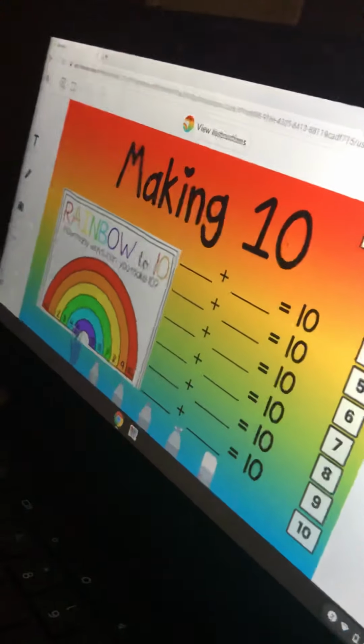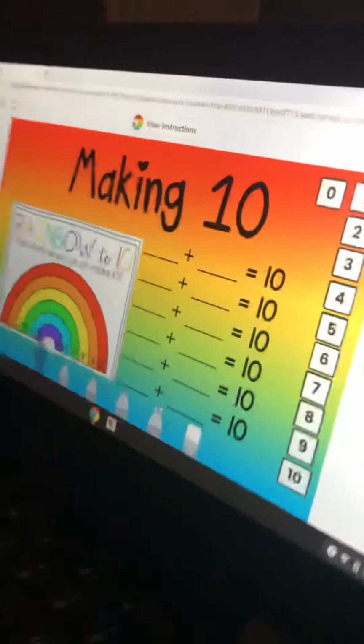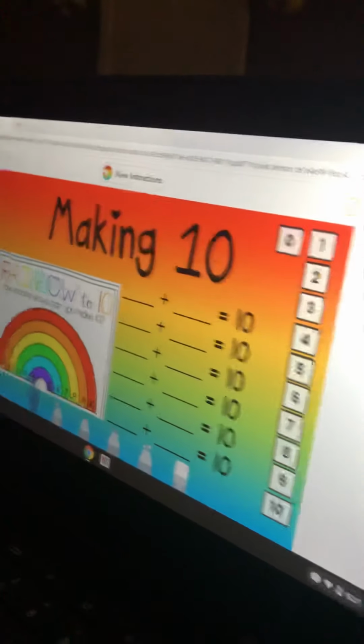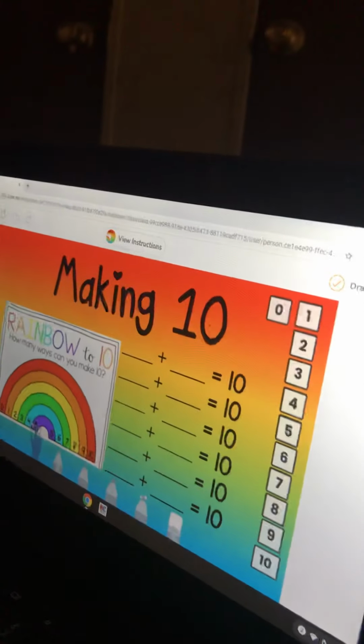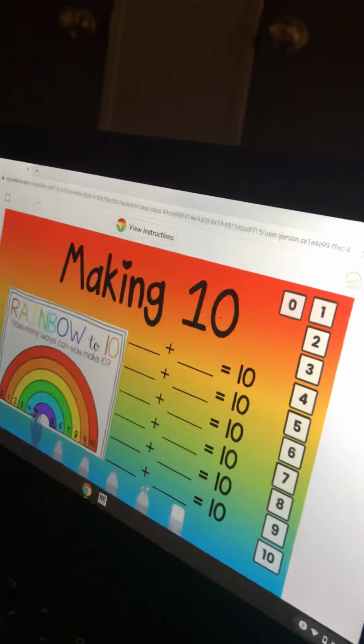Okay. Now for this one, making 10. All right. So, how many ways can you make 10? So, what's the first number when you're counting? 0.